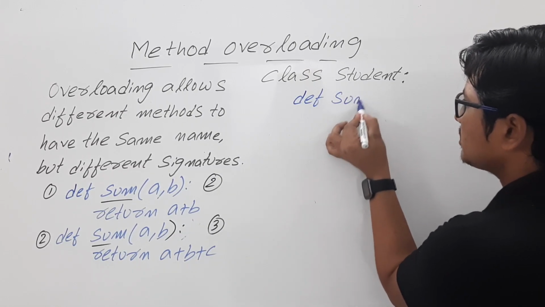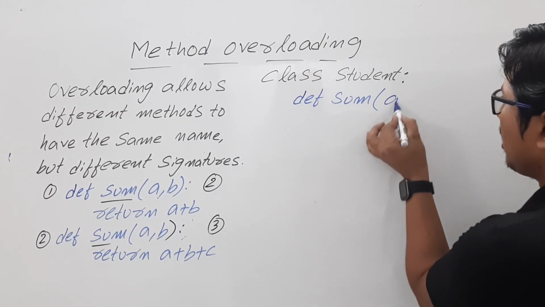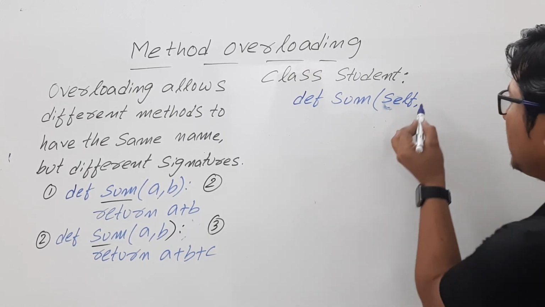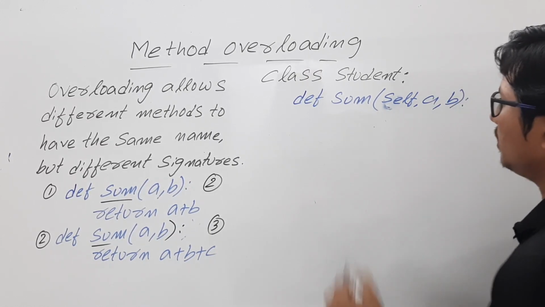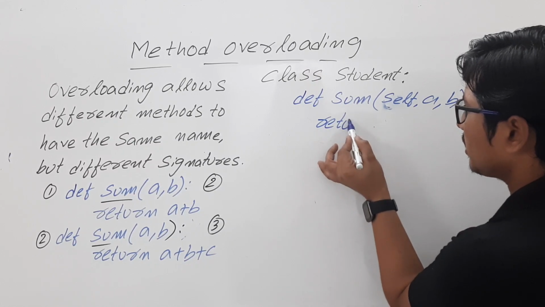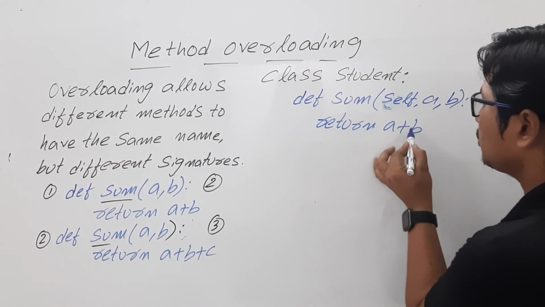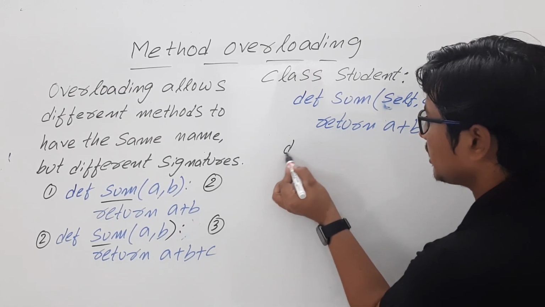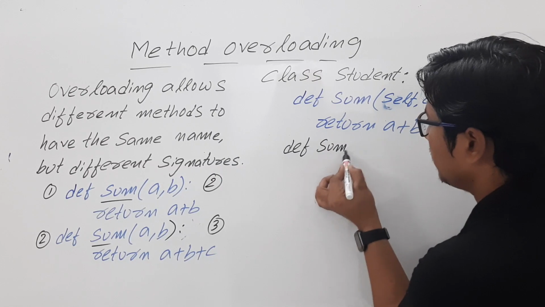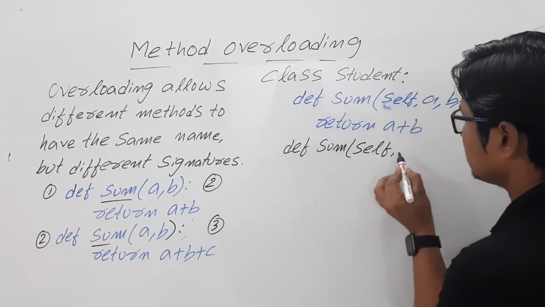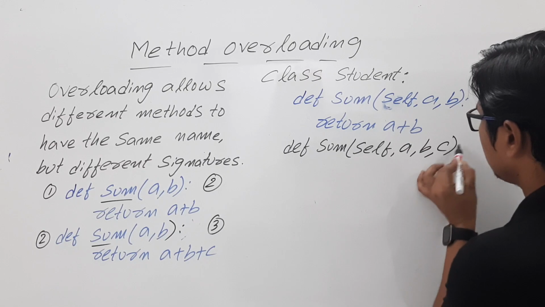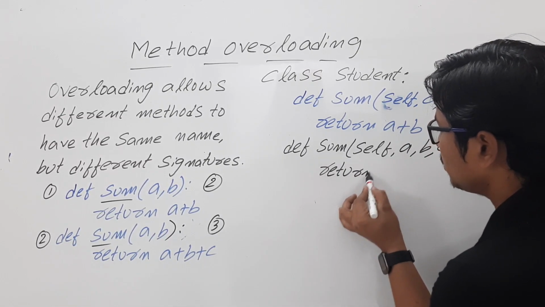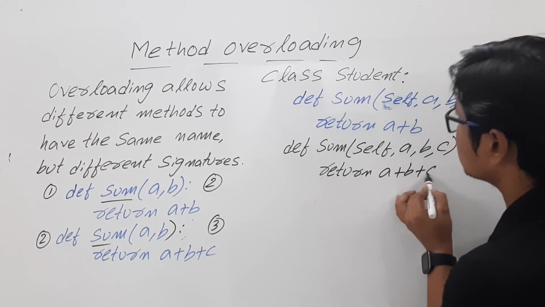Let me define sum, having three parameters. Obviously, you know that you have to give the self, and then give a comma b. I am writing a statement called return a plus b. I want to compute a plus b, and that value it should return. Similarly, let's take that I am defining another method called sum. This time I am passing self, a comma b comma c as parameters, and here what I want to do is that I want to return a plus b plus c.